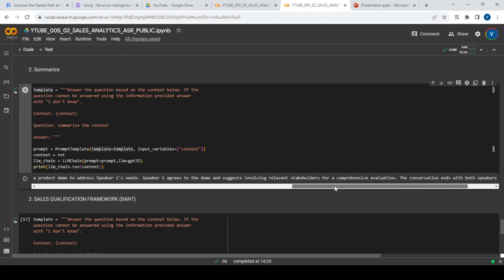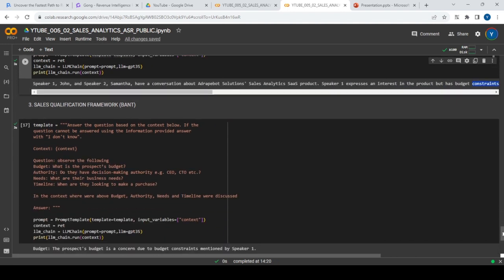So what CTO John is saying is that, I understand this solution is good, let me involve my team also. And the conversation ends with both speakers looking forward to the demo. So this is what typically happens in a sales call. Also, you have different rounds, and you do a demo with one team, a second team, and all stakeholders together come in for the final thing, and that's what's happening.